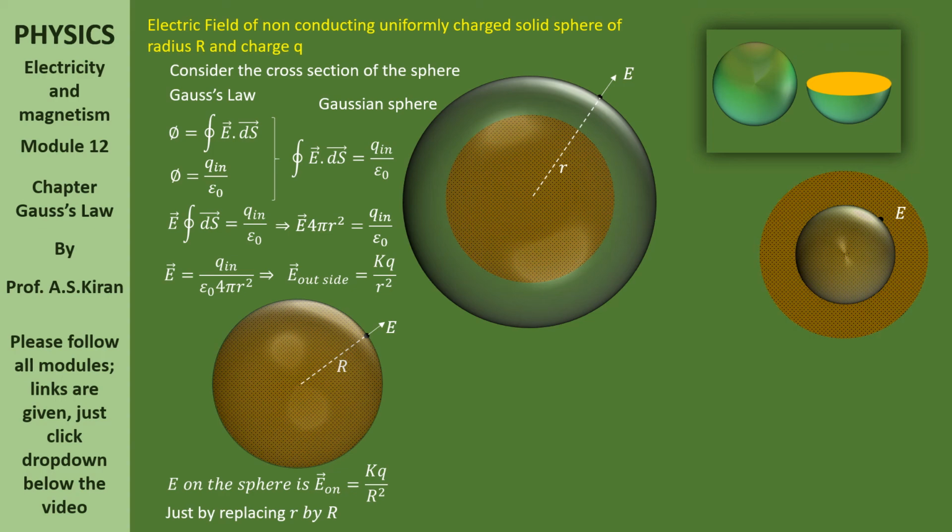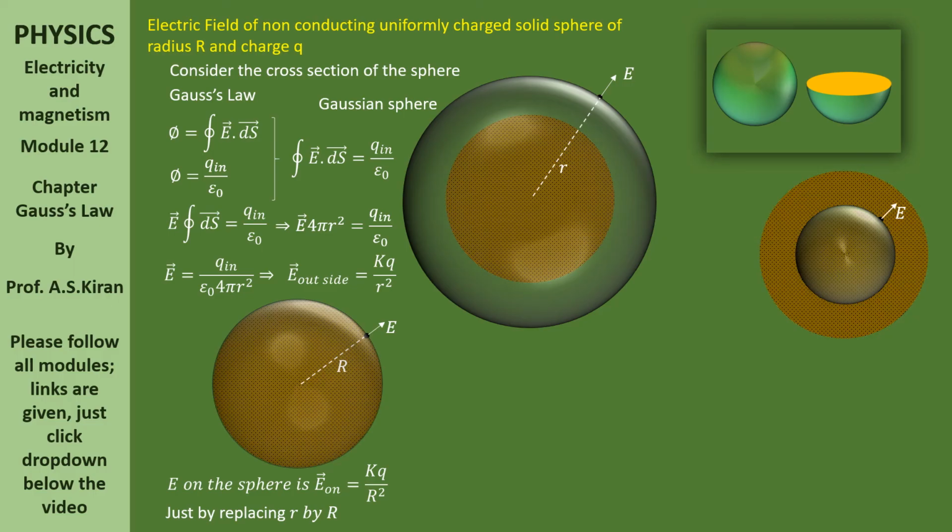And there is one more condition. Because of outside charges, there is no flux passing through the enclosed surface. I mean, because of the outside charge, the flux is 0. Because of the inside charge, the total flux is Qin by epsilon naught.